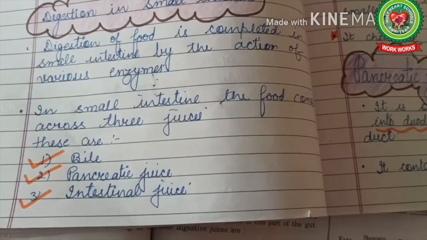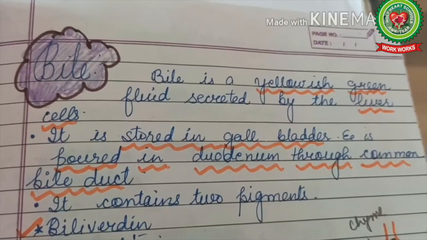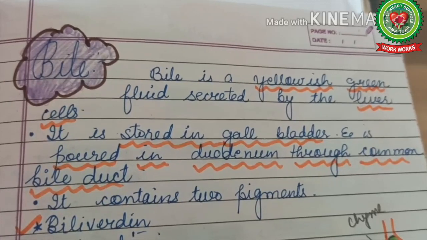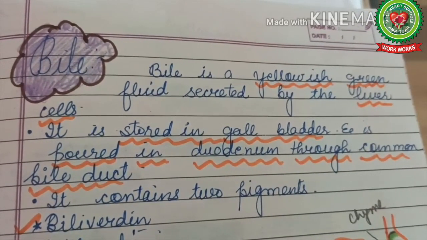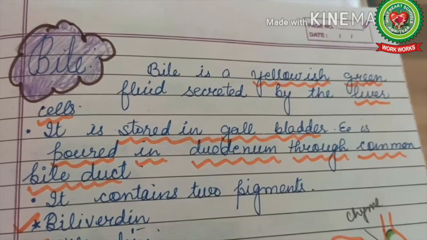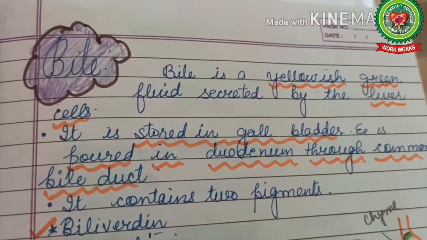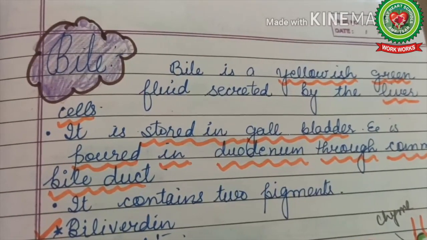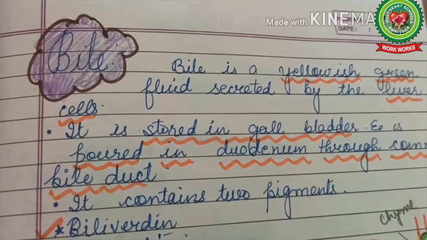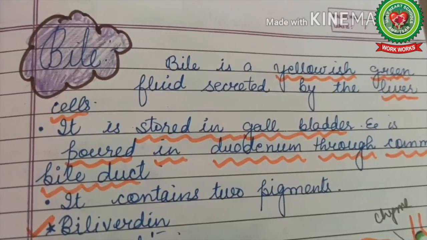Now let's start with bile. Bile is a yellowish green fluid which is secreted by liver cells. It is stored in the gallbladder and is poured in duodenum through common bile duct. This concept we have done earlier also, that how the bile is collected in common bile duct.